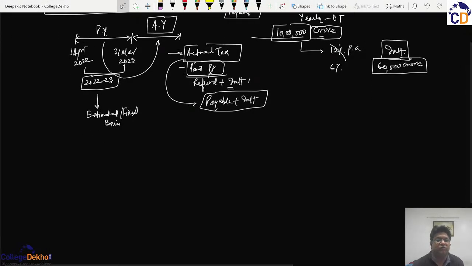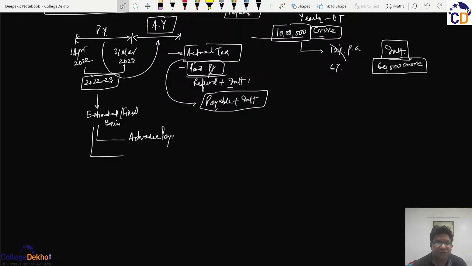So, what we are focusing on is that the ways of depositing tax with the government on an estimation during the previous year are primarily of two kinds. One is what you call the advance payment of tax, but this advance payment of tax is self assessment in the sense कि आपको खुद अपनी liability anticipate करनी है.